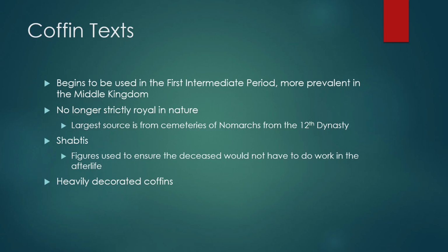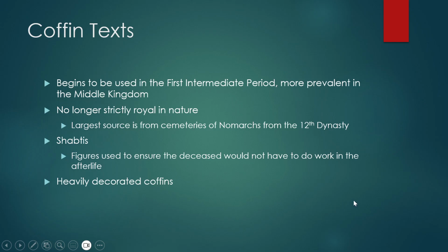Now we have other things added into it, such as the shabtis. Shabtis are little figures that were buried with the deceased, and there are spells in the coffin texts that are used to ensure that these shabtis would do any work that would be prescribed to the deceased in the afterlife.